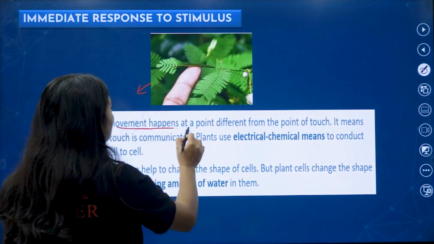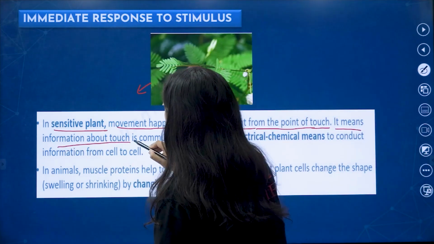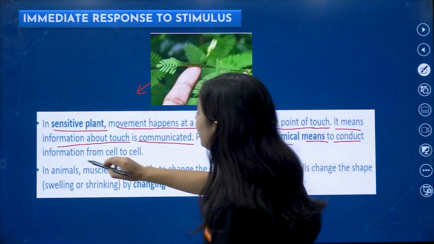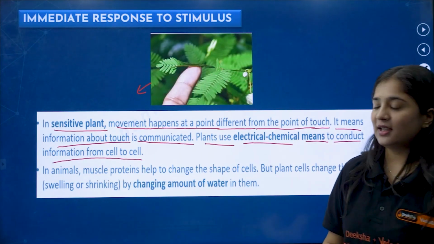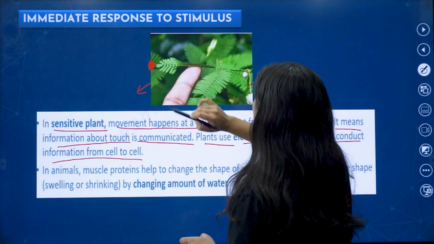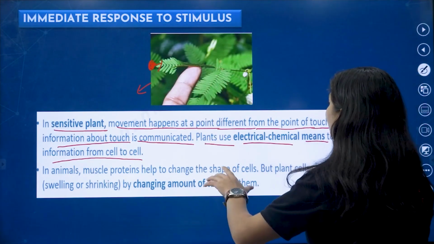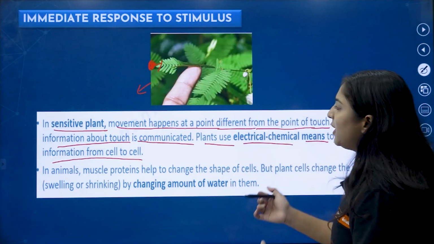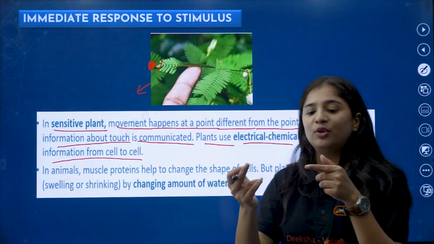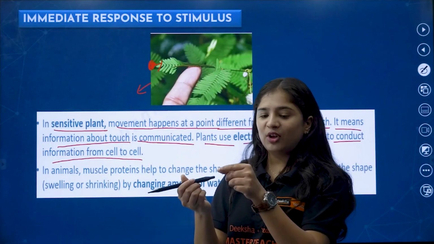The movement happens at a point different from the point of touch. It means information about the touch is communicated. Plants use electrochemical means to conduct information from cell to cell. So, my dear kids, listen. You touch here, and the first movement takes place over there. The stimulus has gone. This is the leaf, and the touch is communicated over the leaf.